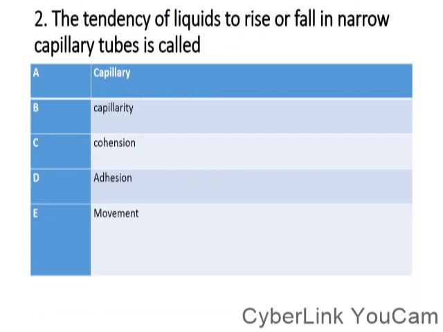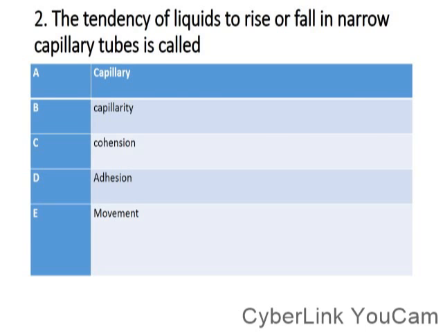Then the next one: the tendency of a liquid to rise or fall in a narrow tube, a capillary tube, is called what? That is capillarity. Take note of the spelling. So the option A is capillarity, so the correct answer is capillarity.